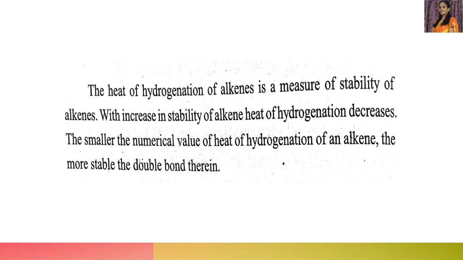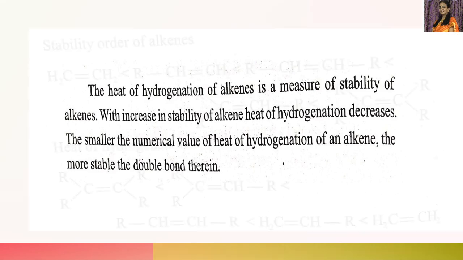With increasing stability of alkene, heat of hydrogenation decreases. When the alkene is more stable, the heat of hydrogenation is less. When the heat of hydrogenation is more, that alkene is less stable, we can say. Okay, so the smaller the numerical value of heat of hydrogenation of an alkene, the more stable the double bond therein. So when the heat of hydrogenation is less, the alkene is more stable. When the heat of hydrogenation is more, the alkene is less stable. This point we should remember.